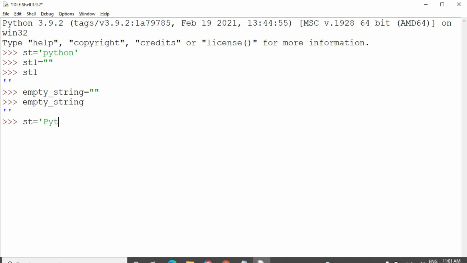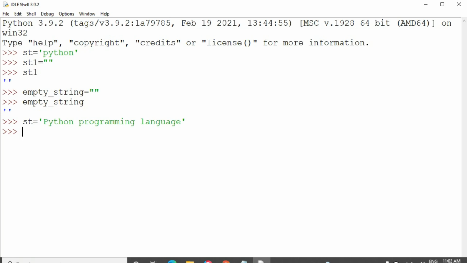I am taking the string equal to Python programming language. You want to split the string into multiple parts. I want Python as a separate string, programming as a separate string and language as a separate string.